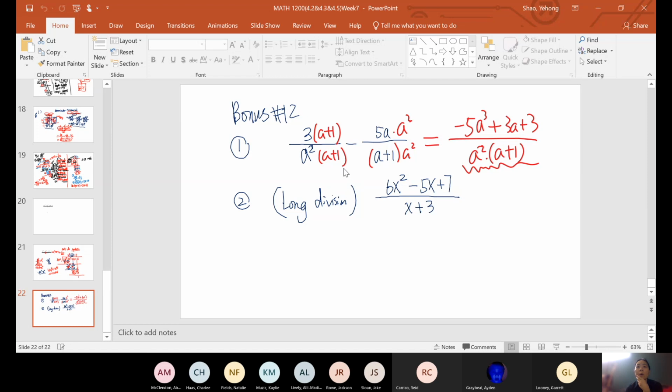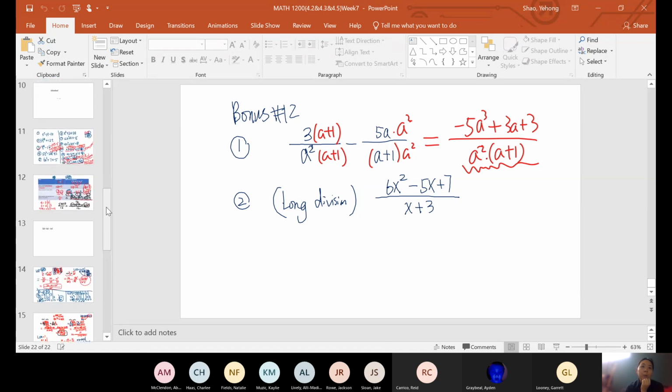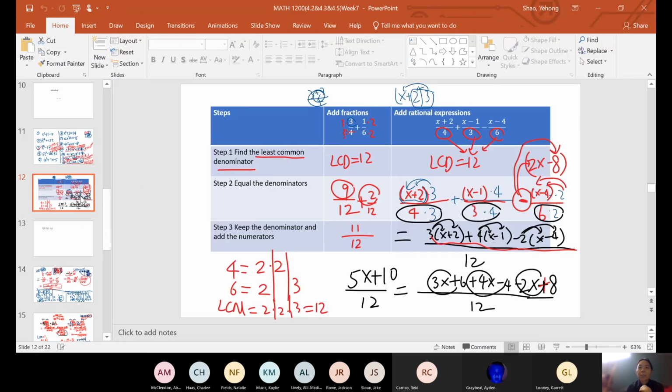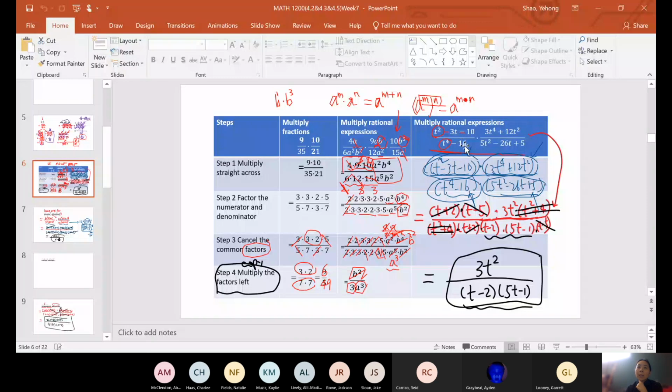Okay, so on Tuesday, we talked about how to multiply rational expressions, and that's more like factoring problems. Sorry, that's addition. So that's what we discussed last Tuesday. How do we multiply those rational expressions? We have to factor each of them, factor top, factor the bottom, and find the common factors that we can cancel or cross out.